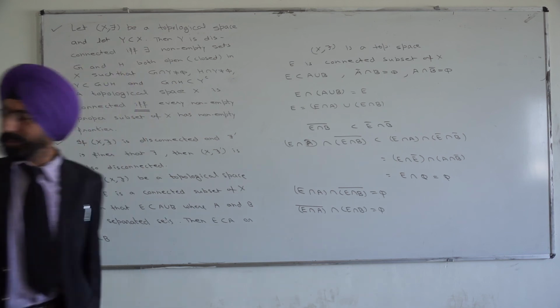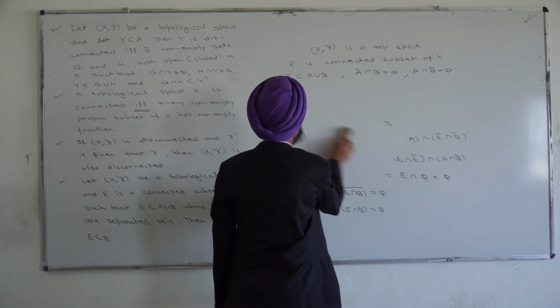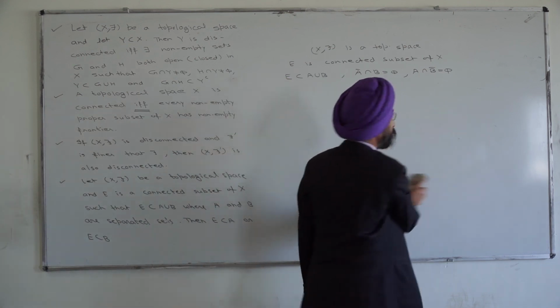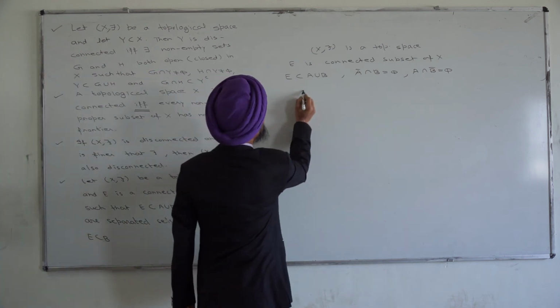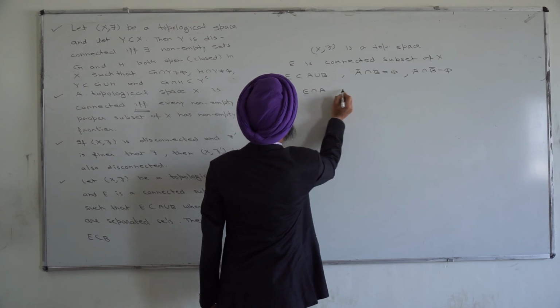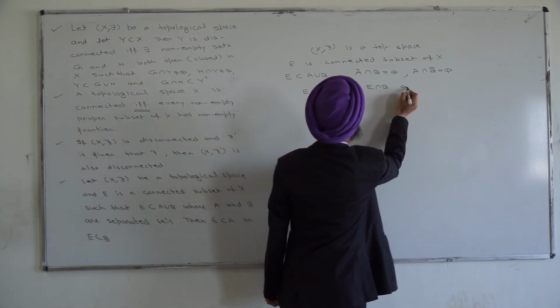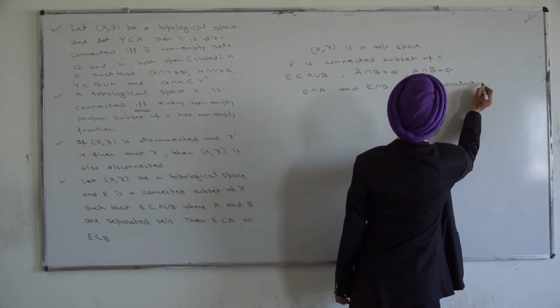So I am going to write it here once again. What we have obtained till now is that E intersection A and E intersection B are separated sets.